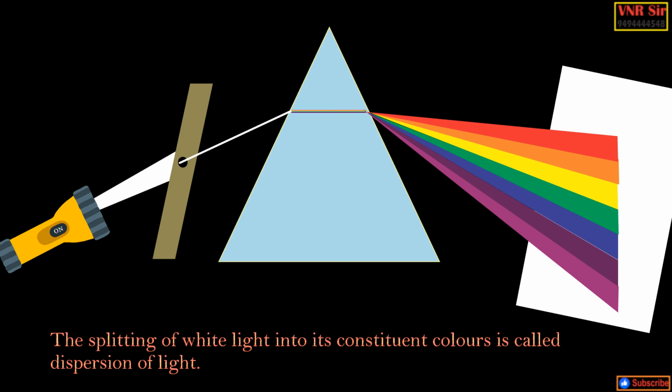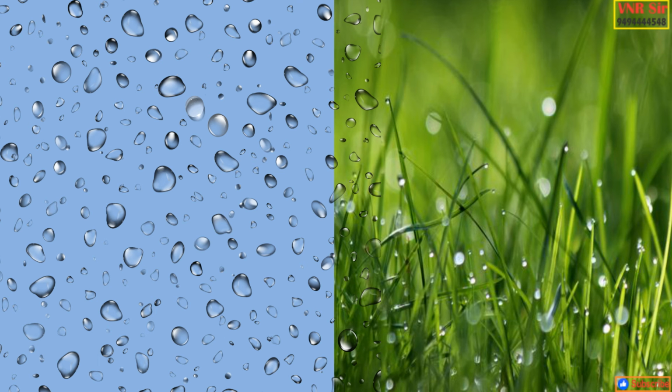As we know, the wavelength of different colors is different. So violet has the least wavelength among the pattern of colors, and the red color has maximum wavelength. Already we discussed that the angle of deviation is inversely proportional to wavelength. So we can see here the violet bends more, meaning it deviates more than the red color.